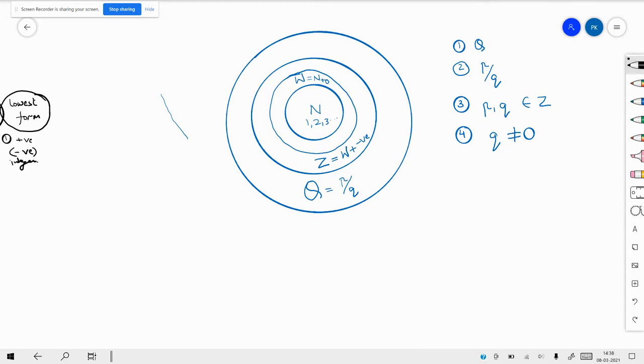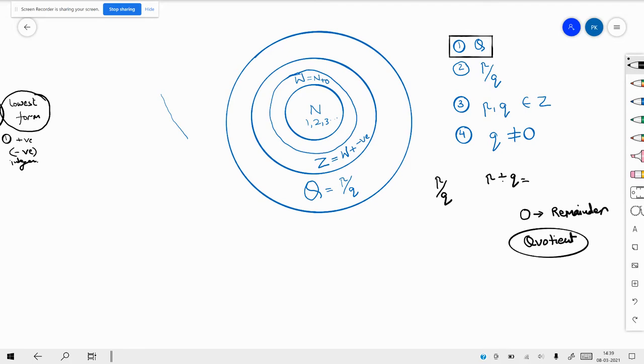First thing is why it is denoted by q. Because it is in the form p by q, and whenever you divide one number by another number, the remainder theorem says that you might get 0 as remainder, but you will always get some quotient. Some quotient will definitely be there, and hence we denote this by q.